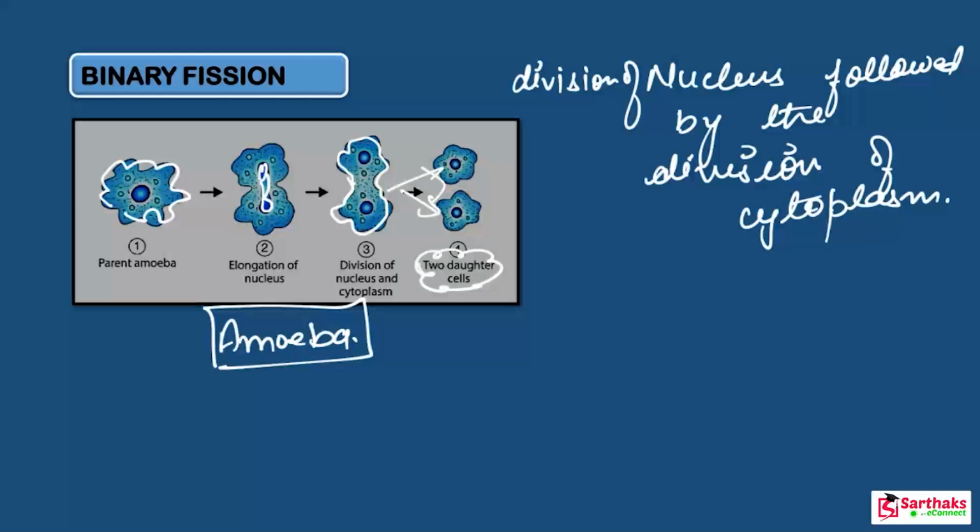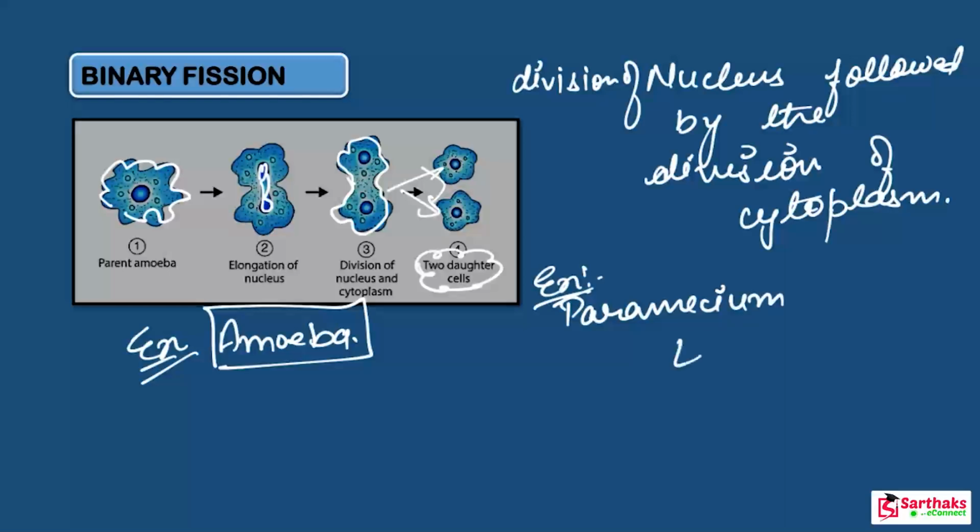Got it? And paramecium also shows the same type of division. In the body of paramecium the same division occurs. Its body also elongates when it reaches the maximum size, and then its body starts dividing. Actually, paramecium is another example, so write it down. This is the first example, amoeba, and the second is paramecium.